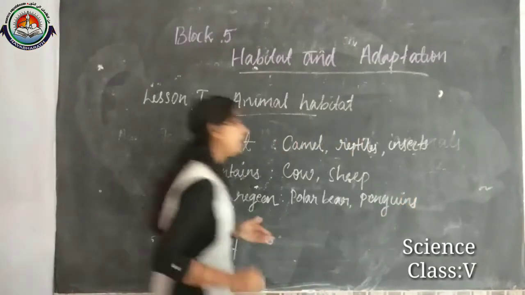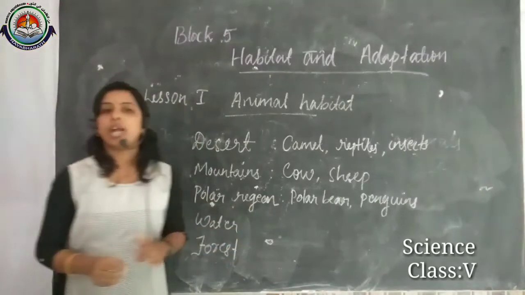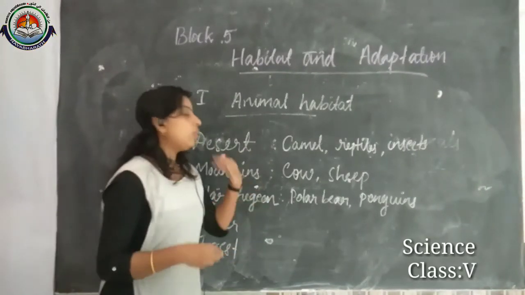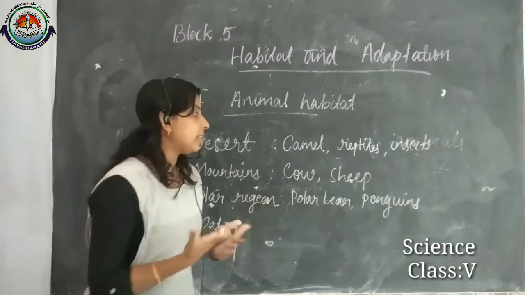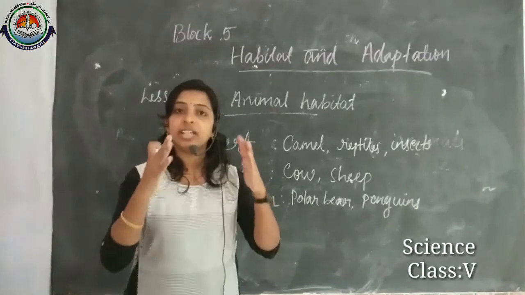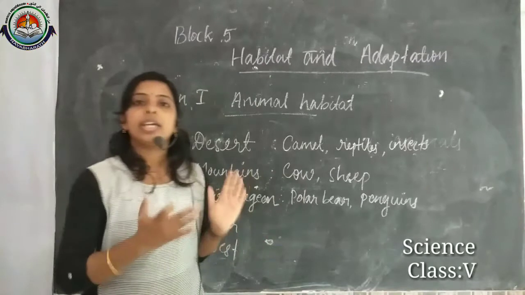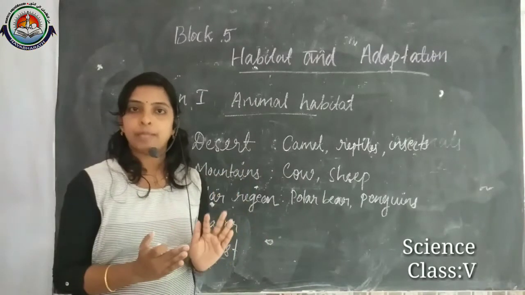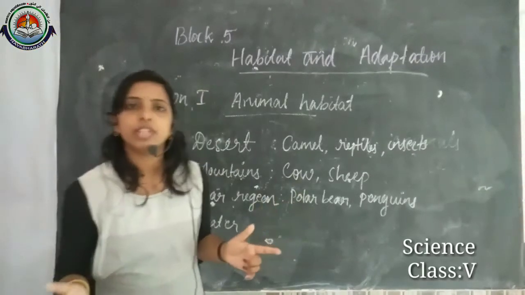And how can they adapt, or what adaptation techniques do they have? In the case of the polar bear, they have thick fur on their body. This thick fur keeps their body warm. Okay, and at the same time, what's the color of this polar bear?